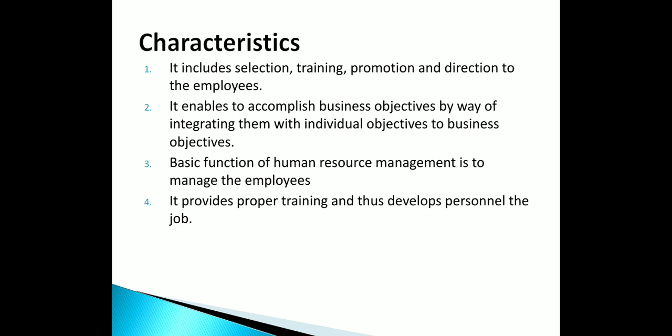So training is for the bottom level of management, and development is for the middle level of management, or we can say the officers level. Who is going to arrange all these things? That is HRM, human resource management.